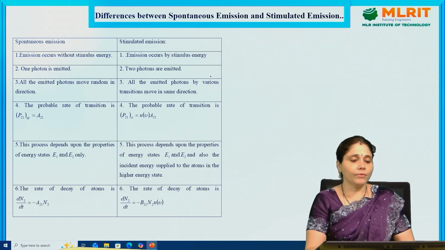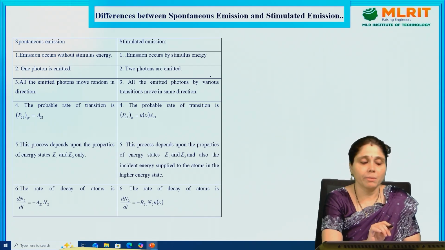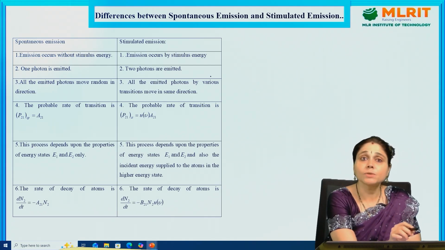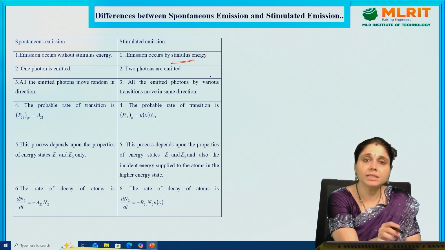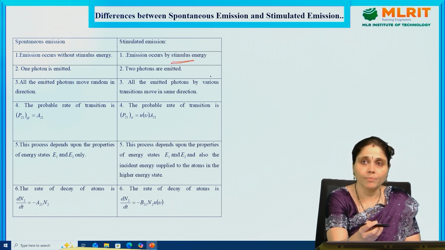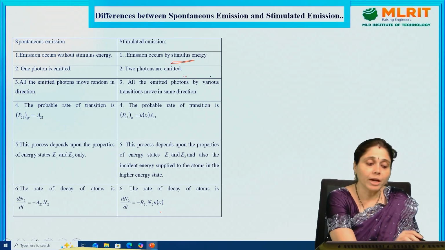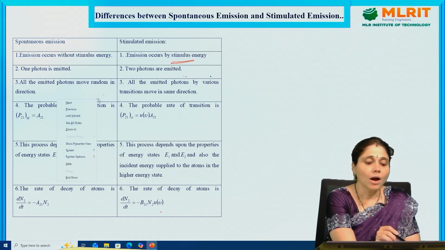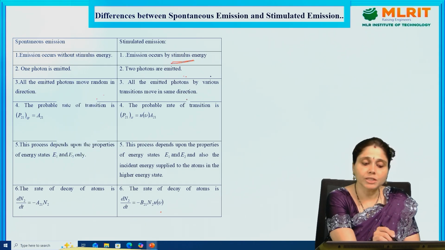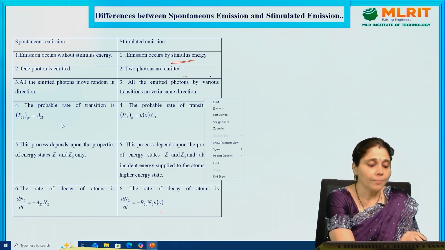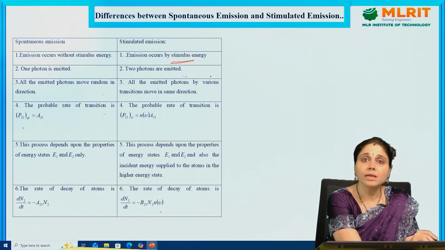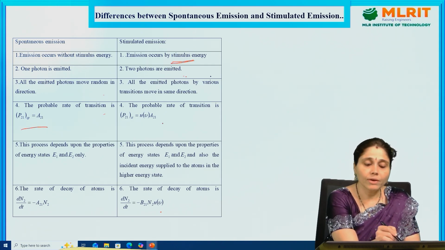Now, the differences between spontaneous emission and stimulated emission. Spontaneous emission occurs without stimulus energy; stimulated emission occurs by stimulus energy, meaning we provide some amount of energy. In spontaneous emission one photon is emitted, and in stimulated emission 2 photons are emitted. In spontaneous emission the photons move in random directions, while in stimulated emission all photons move in the same direction. The probable rate of transition for spontaneous emission is P21 equals A21. What is A21? We will learn in the next slide.